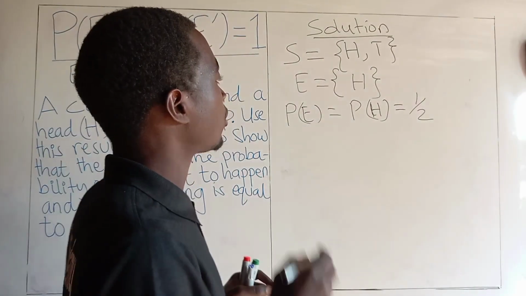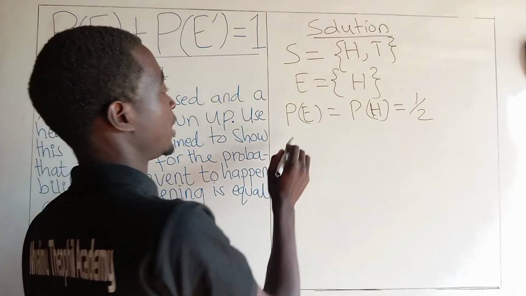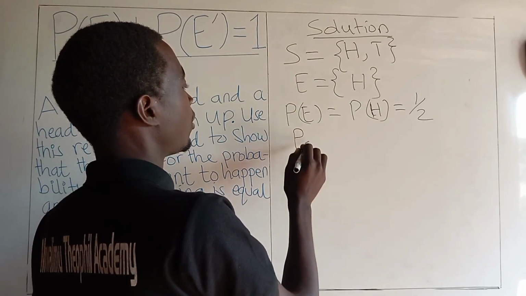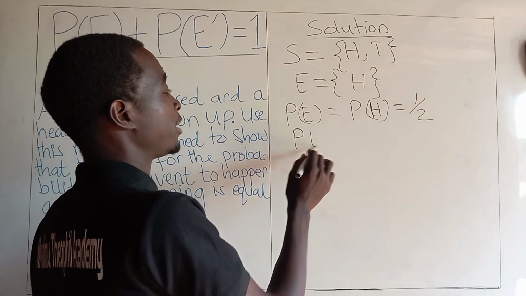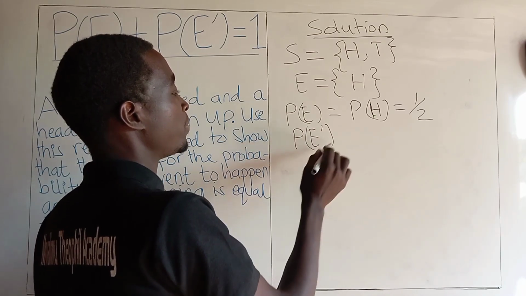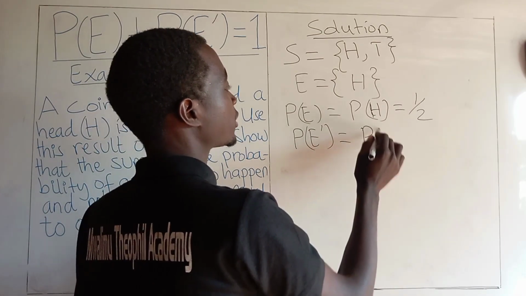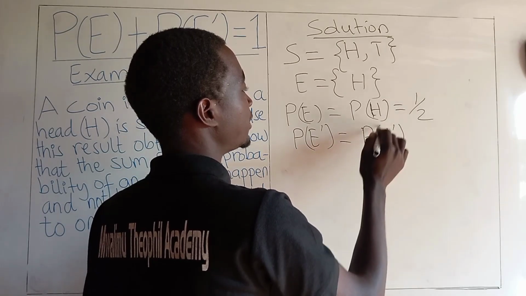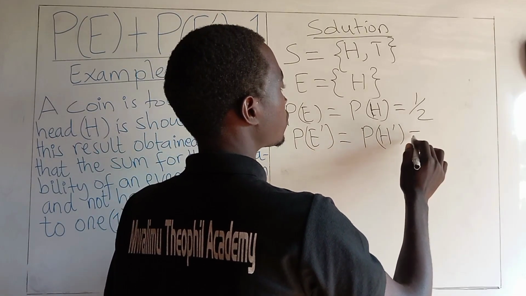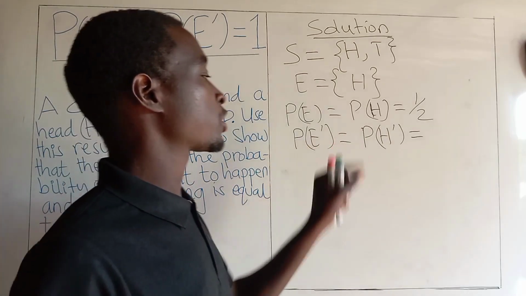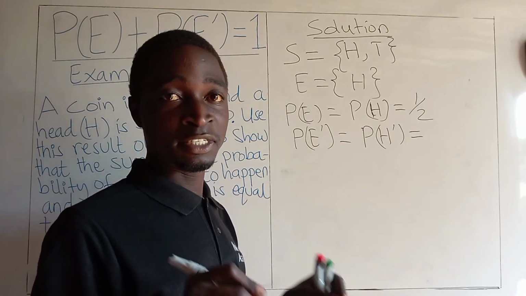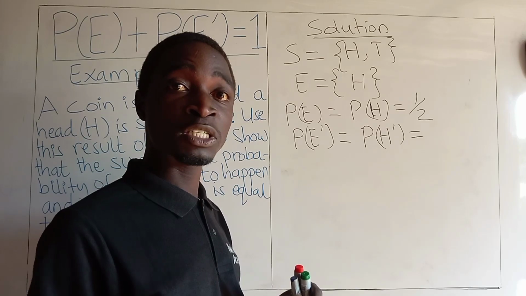Let us see the probability of not obtaining a head. The probability of not obtaining a head, meaning the probability of the event not to happen, will be equal to the probability of not obtaining the head. You have to know that if during tossing we did not obtain the head, it means that what happened was a tail.